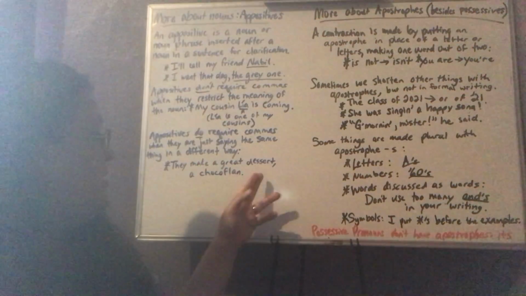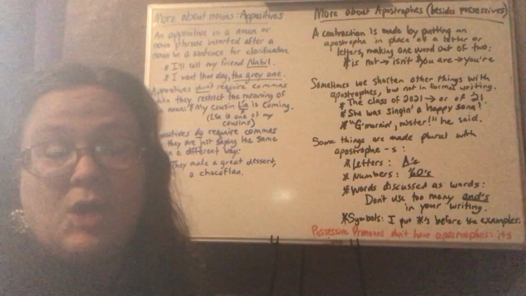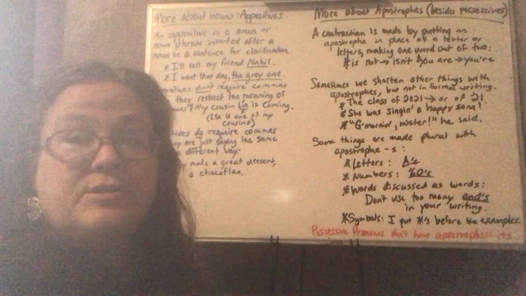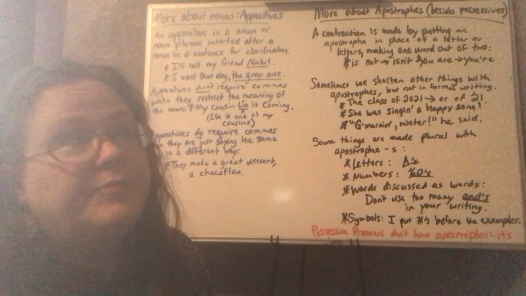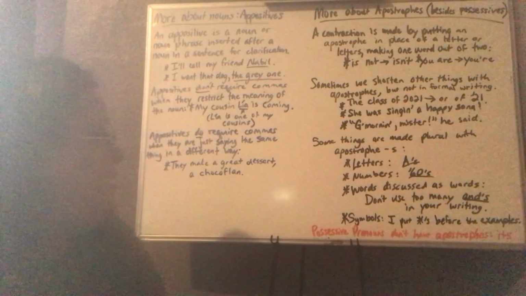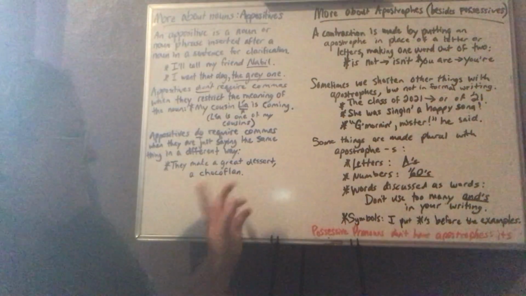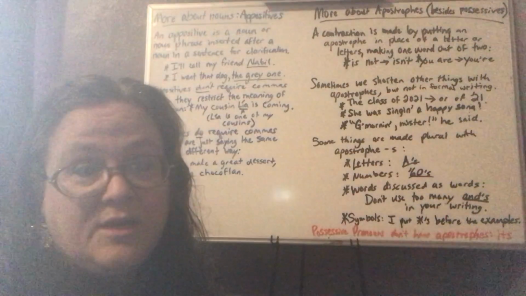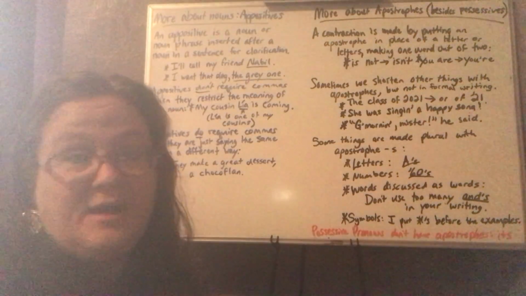They make a great dessert. I could stop there. I'm talking about a restaurant. I want you to know they make a great dessert. But I want to say the same thing in a different way. They make a great dessert, a choco flan. I'm not narrowing it down. I'm still talking about the exact same dessert.